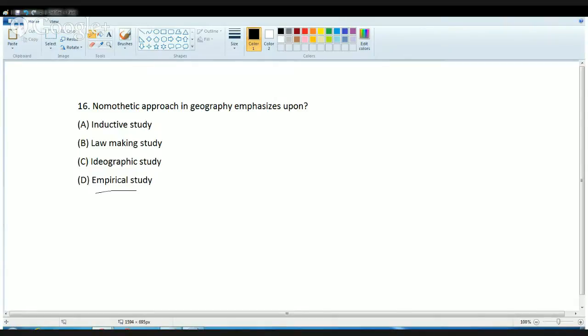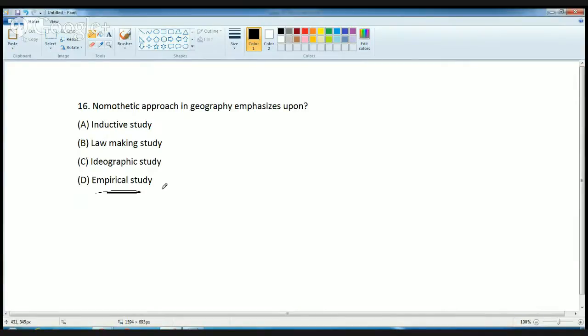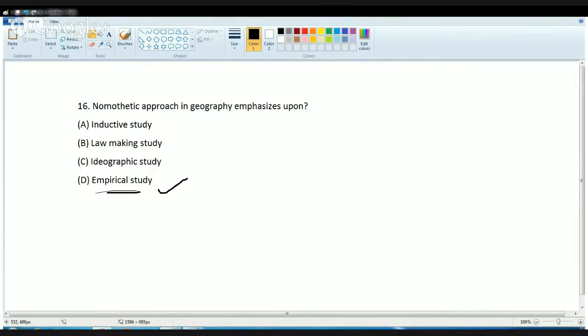So whenever we describe any effort that derives any law, we try to explain that phenomena in general or in a holistic manner. So that is what nomothetic approach is, and in this case the answer would be empirical studies or observational studies. We learn by seeing what is there, and it has a true objectivity in it. That means it is correct.